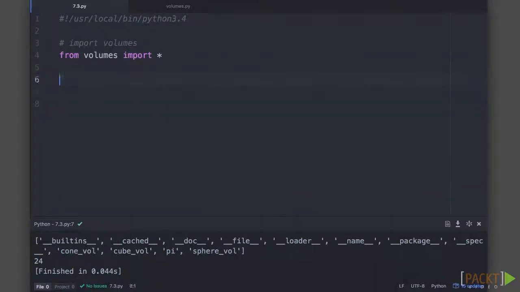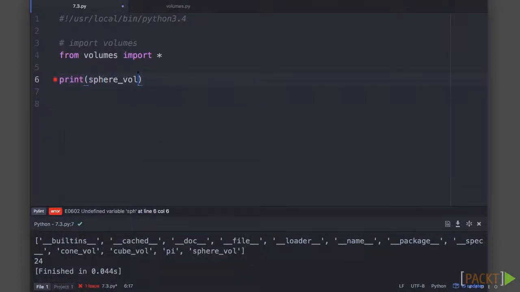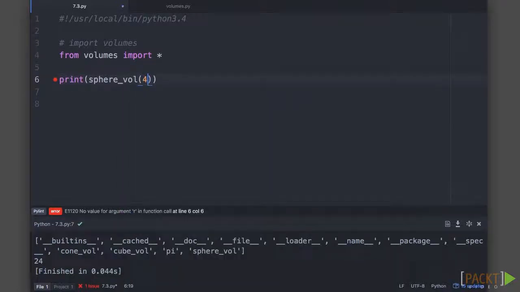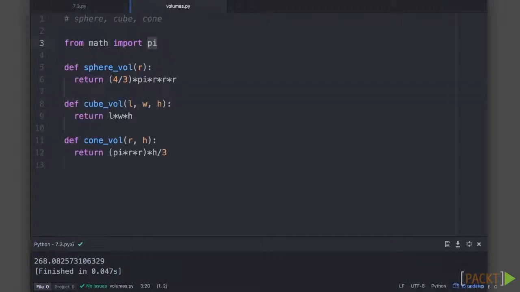And instead of prefixing everything with volumes, now we can just use the function as is. So sphere volume, let's have our sphere of radius 4. That gives us a volume of 268. And that is, in essence, how you create a module. All that is, is another file that contains functions that you want to separate out from your main project.